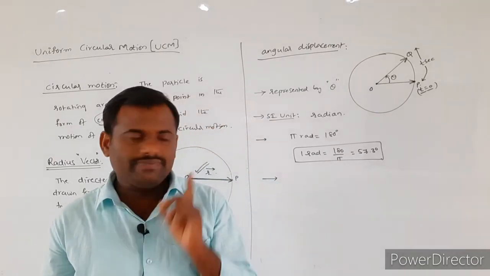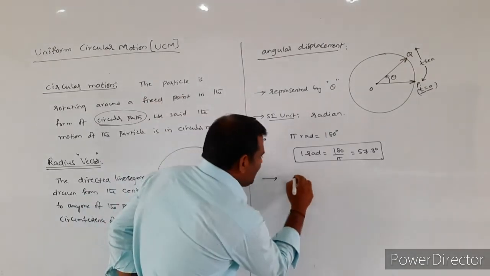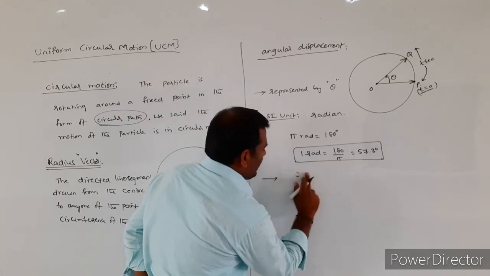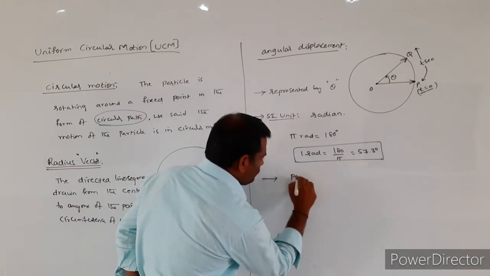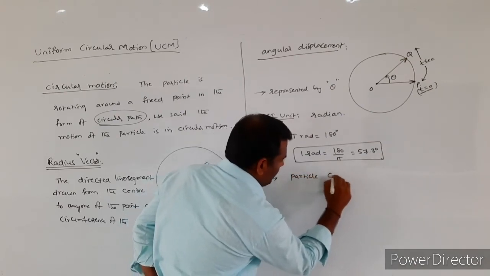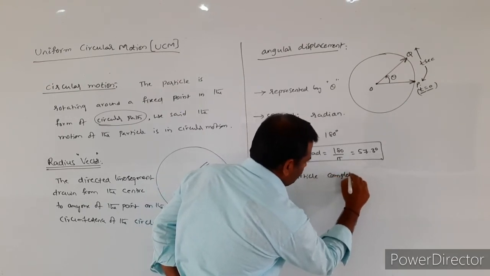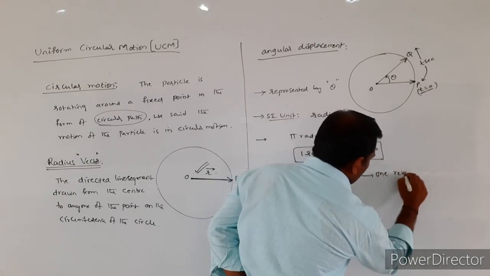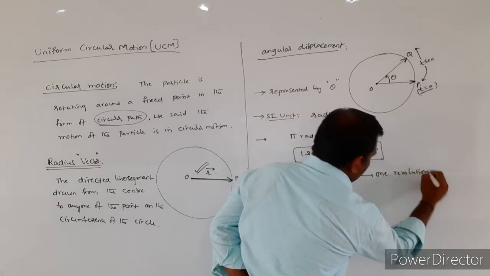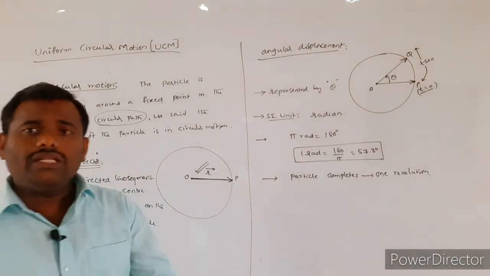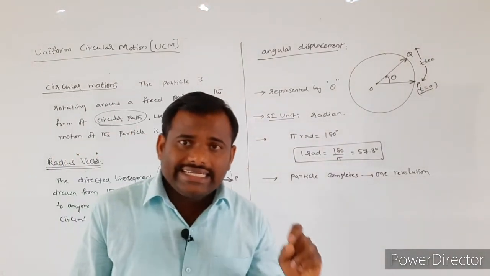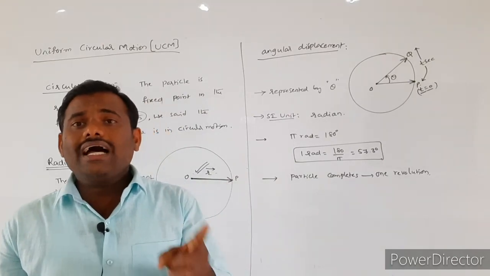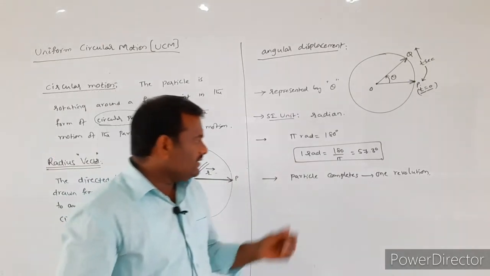If a particle completes one revolution, what is the angle described by the radius vector? What is the angular displacement?